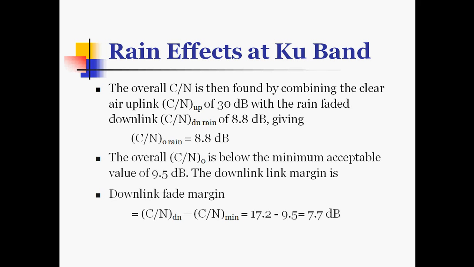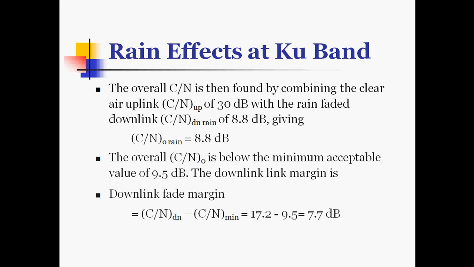The overall carrier to noise ratio is below the minimum acceptable value of 9.5 dB, and the downlink margin is defined as the downlink fade margin, which is equal to C by N down minus C by N minimum, is equal to 17.2 minus 9.5, which is 7.7 dB.